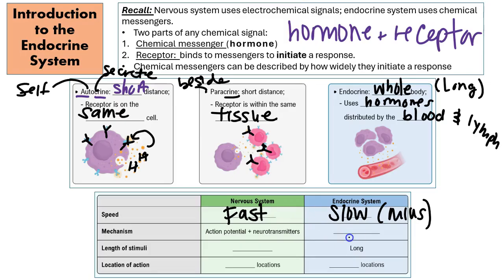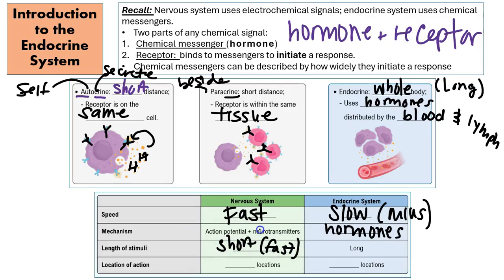Now for the endocrine system, of course, it's a little bit different. What are our chemical messengers? Hormones. And again, they get to move throughout the body. How? Through the blood. Okay, mainly it's going to be through the blood. Again, it also can happen through the lymph. What is the length of the stimuli? Okay, the length of the stimuli, very short.